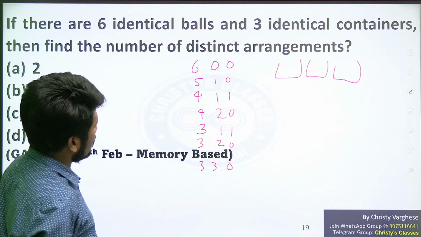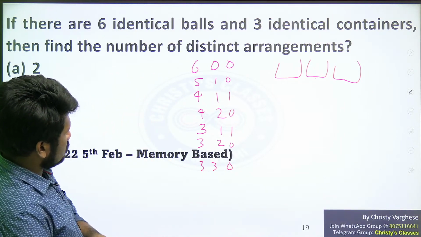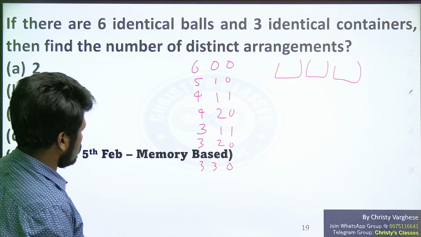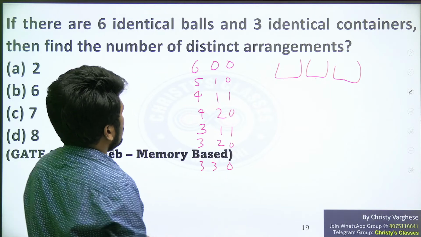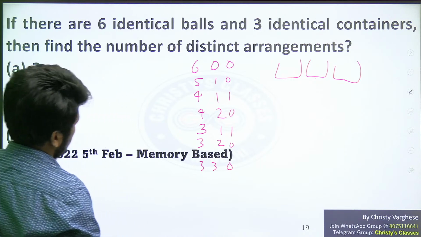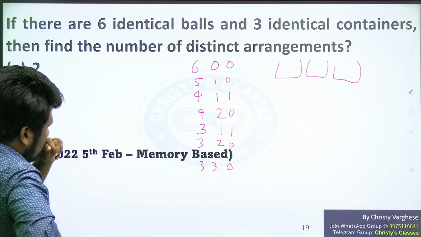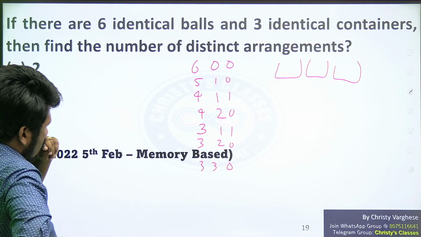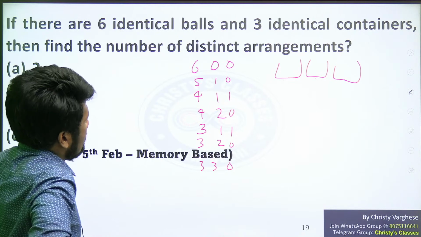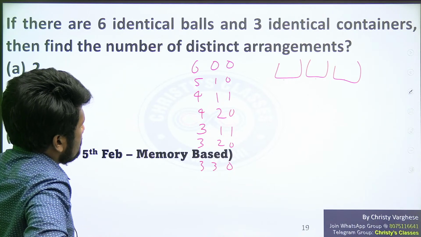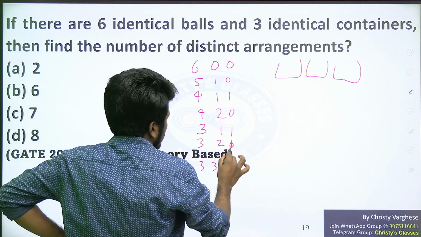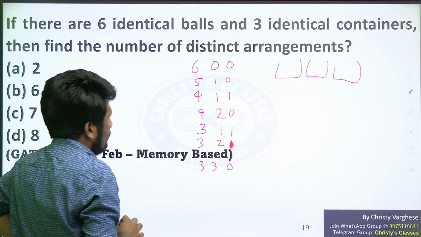Are you all understanding this? 311, 320, 330 is also a possibility. Finally, one second. Okay, there's a problem now. Yeah, 320 is wrong. It should be 321.